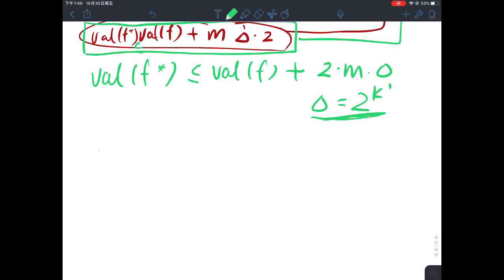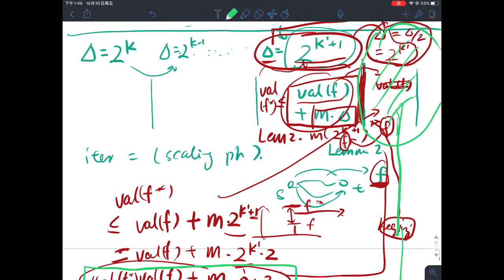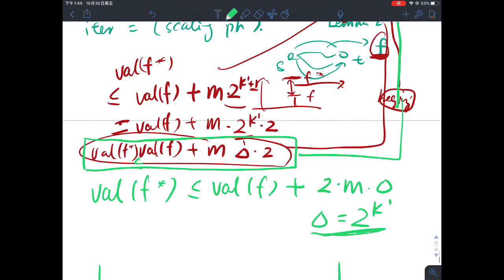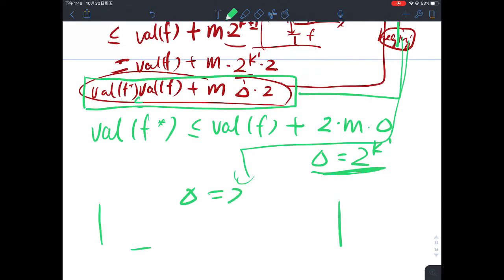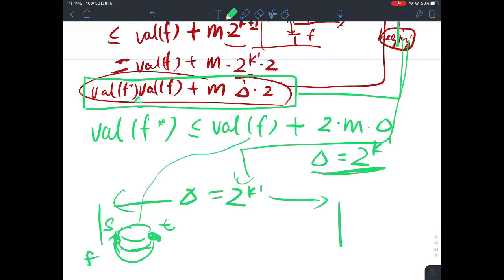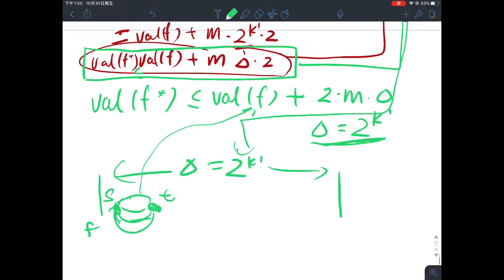Now, the second thing we're going to do is focus on the scaling phase. Imagine you look into the details of this entire scaling phase. Let me redraw the whole thing. This is when delta equals 2 to the k prime. We start with some flow, a flow solution f that's moving from s to t. This is the solution that's described here.